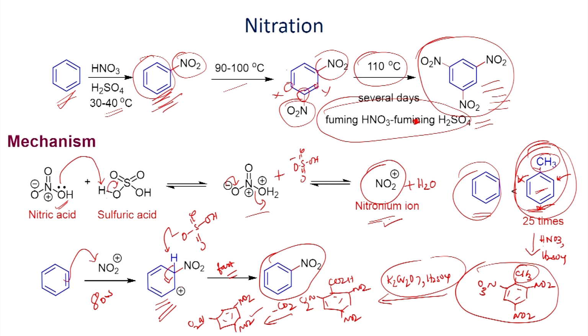For example, if you have nitrobenzene as the starting material and you do the nitration at the meta position, you have this carbocation.